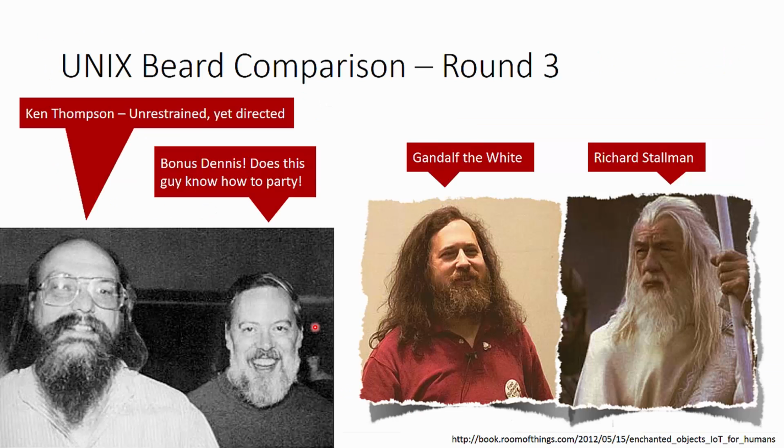Okay, let's take a look at round 3 here. So Ken Thompson of Unix fame is definitely unrestrained. However, it's still shaped, and we can clearly tell the difference between head hair and facial hair, and I think that really goes for something. And look, even a bonus Dennis. That guy's amazing. Richard Stallman, on the other hand, has gone just full white. It's hard to tell what he's looking at, what he's doing. Gandalf apparently has gone brown. That was not something I thought he would do.